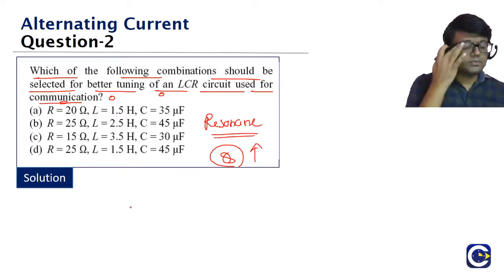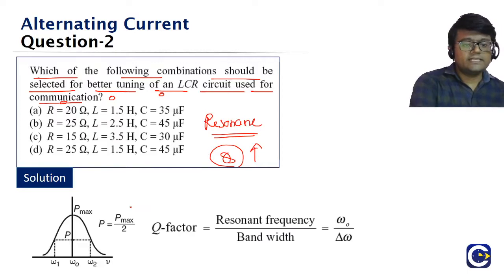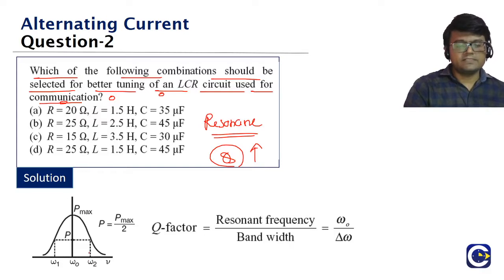Okay, so check this, guys. If you have the variation of power with respect to the frequency or the angular frequency, we'll have the maximum power at the resonance value omega naught. On either side we'll have the frequencies corresponding to half the maximum power. This side omega 1, that side omega 2. The gap between them is what we call bandwidth.